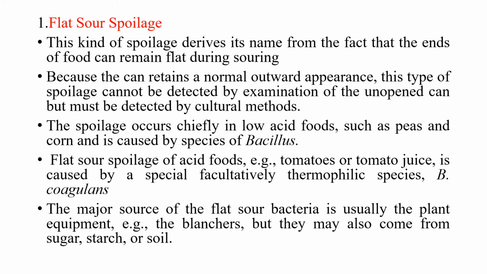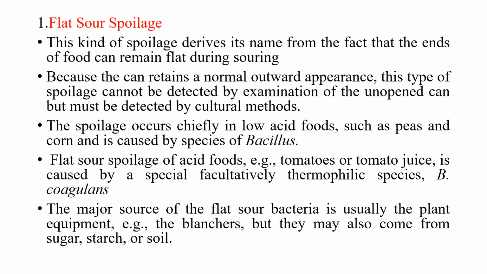The spoilage occurs chiefly in low acid foods such as peas and corn, and the main causative organism is the Bacillus species. The flat sour spoilage of acid foods, for example tomato juice, is mainly caused by Bacillus coagulans, and the major source of flat sour bacteria is usually plant equipment like blanchers, but they may also come from sugar, starch, or the soil.